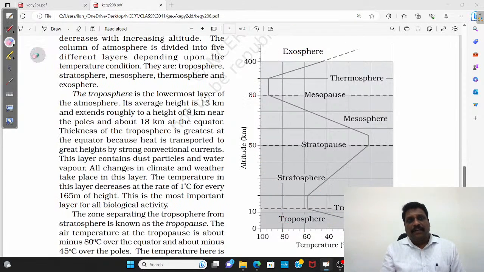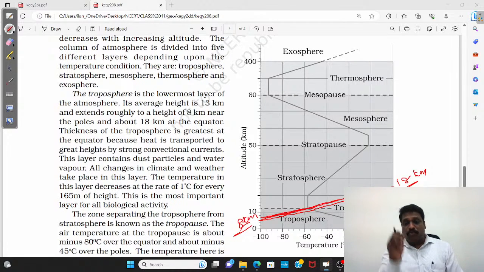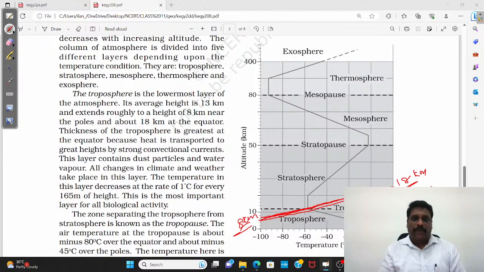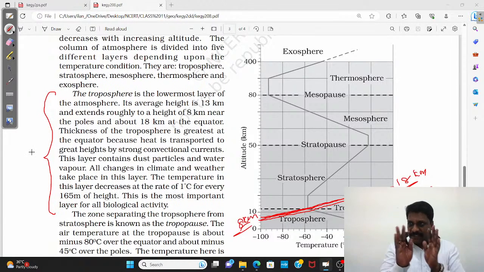Now, having said that, a small correction. In NCERT, they have given the average height of the troposphere, but I should understand the troposphere does not have one uniform height. The height may vary anywhere between 8 kilometers and 18 kilometers, but on an average, the troposphere height is somewhere around 13 kilometers. My dear friends, I've already told you this question was directly asked in the mains examination.